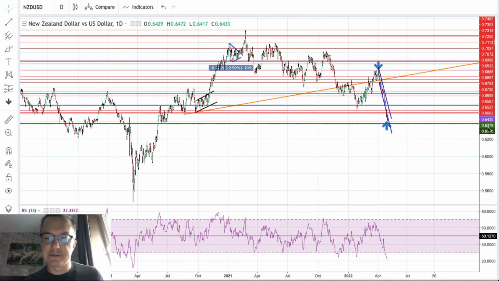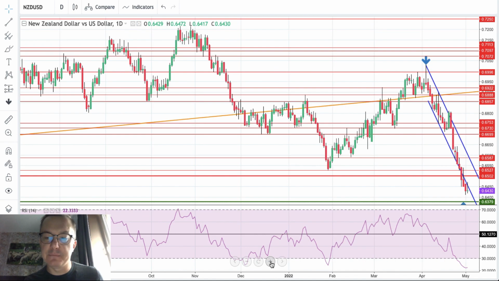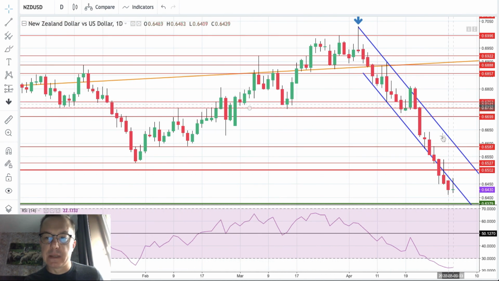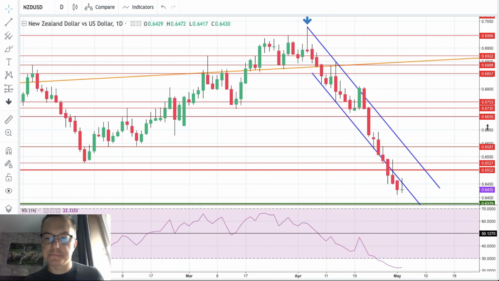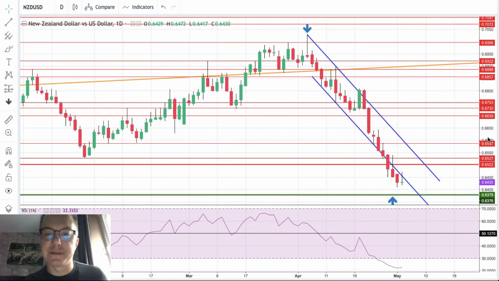So please be careful right now with these levels on the New Zealand dollar. Keep an eye on 6,379. This is the support from the middle of 2020, and it might not hold. So it will be better to keep an eye on this level just in case it gets violated.